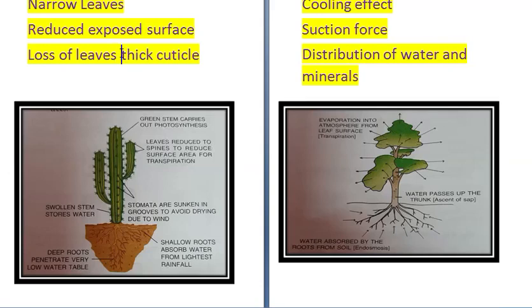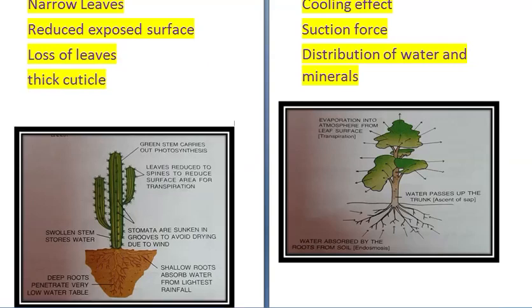Another factor is thick cuticles. Certain plants have a thick cuticle, so this thick cuticle does not allow transpiration to take place. An example of such plants is banyan tree. The leaves of banyan tree have thick cuticle which does not allow water molecules to pass through it, so there is less transpiration. Reduced surface area, one example is that of cactus.